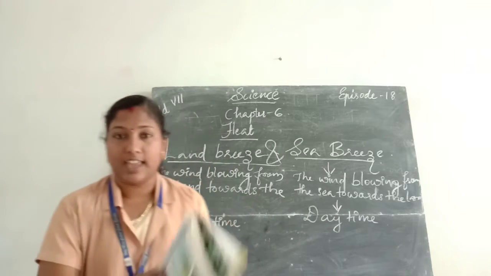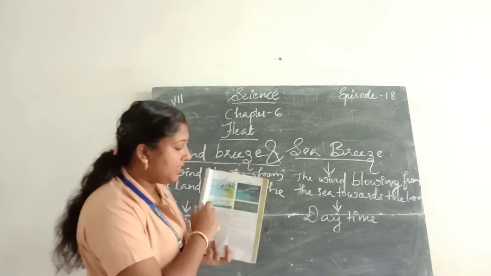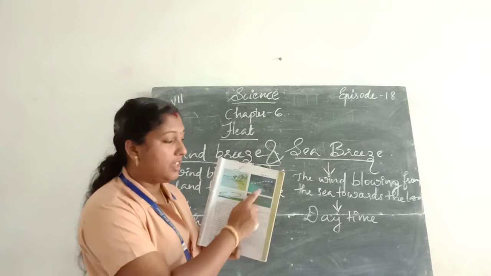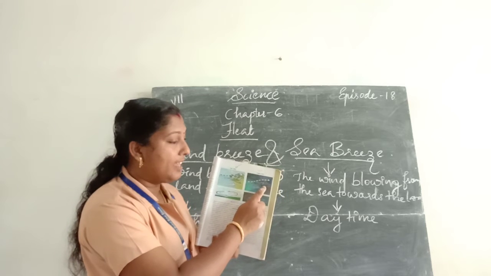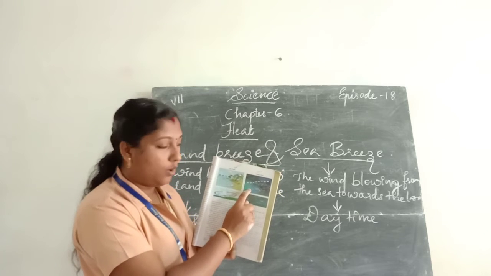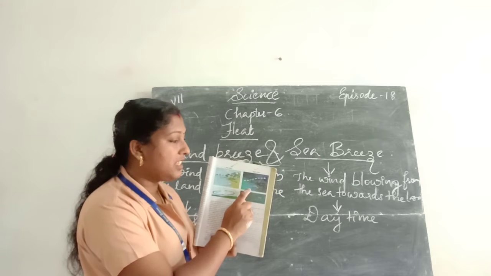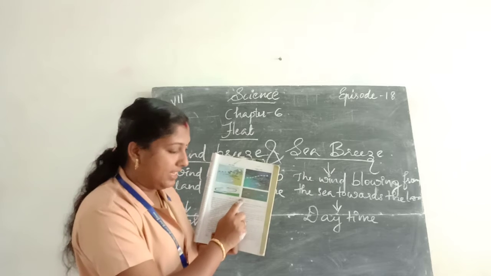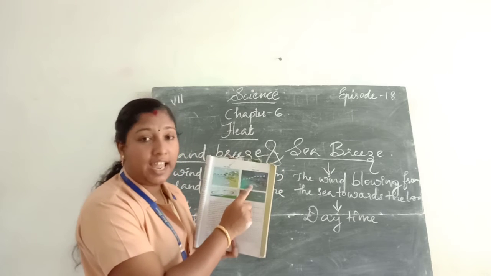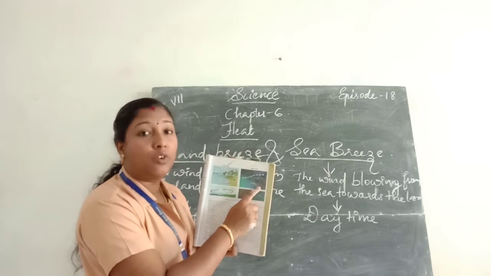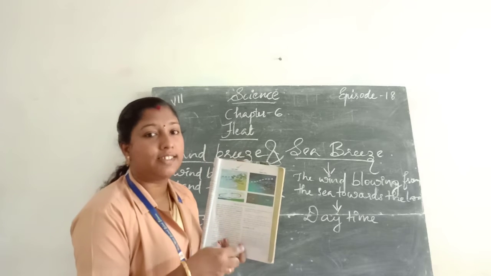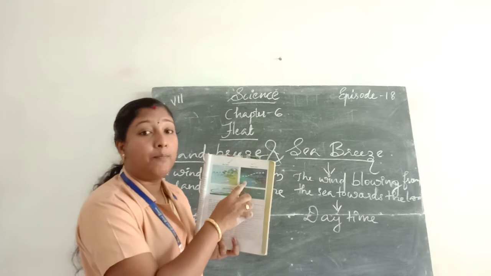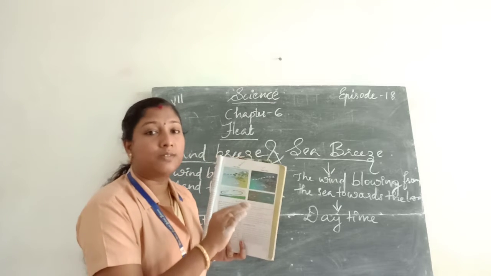All of you listen here. In your textbook, the land breeze is given. The land breeze means the wind blowing from the land towards the sea is called a land breeze. The land breeze takes place during night time. During night time, the land in the coastal areas cools down faster, so the air above the sea does not cool faster.